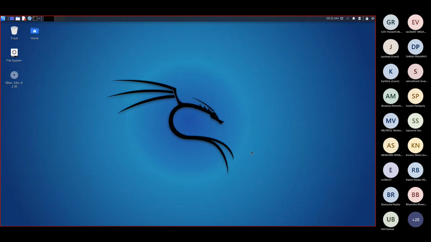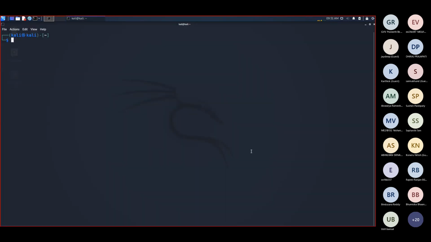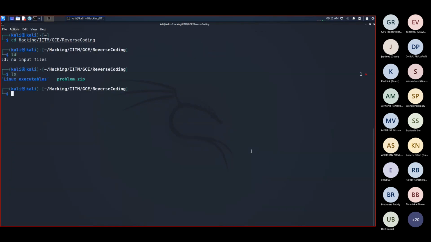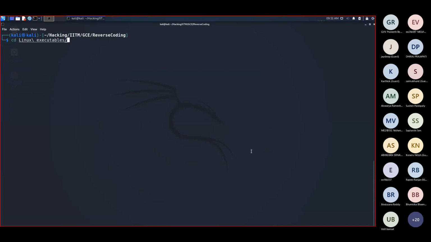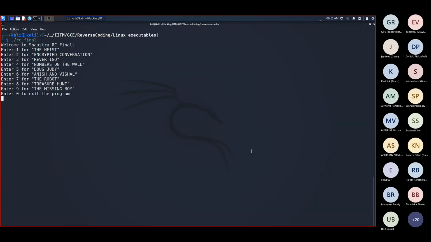Now is the part which will be the most interesting, so you'll get an insight into how this stuff usually happens. In my case, I have this set up here. I have copied all the things into this folder. I go to the Linux executables folder. I have the RC final. I can run it, and it will give me the same old things, and I execute the program. This is the program.